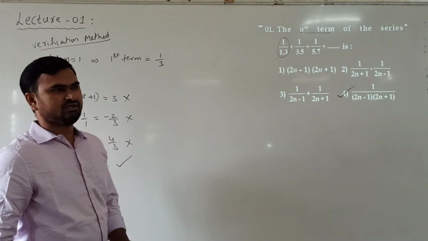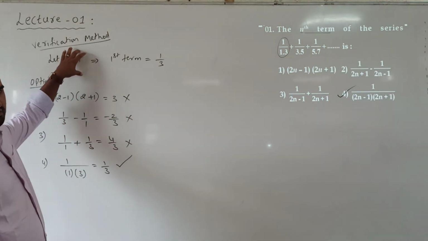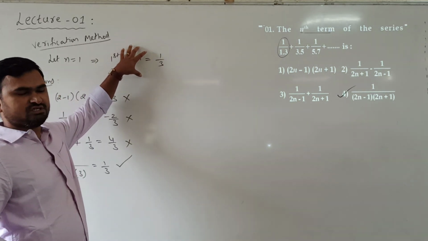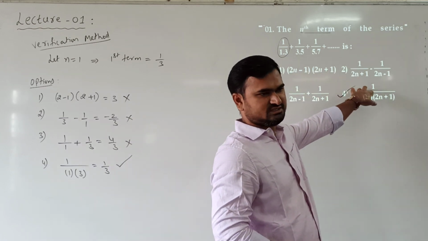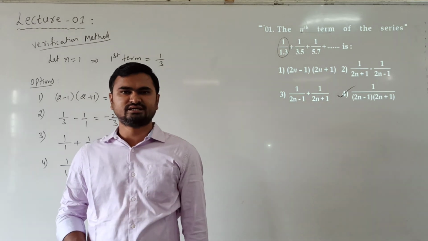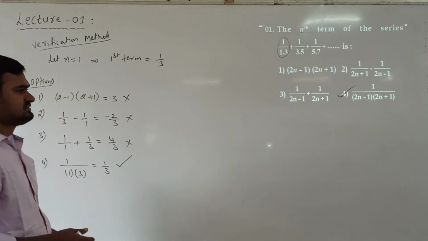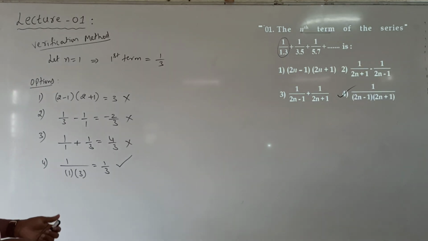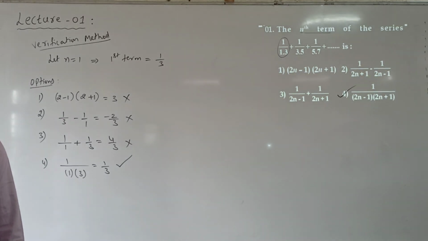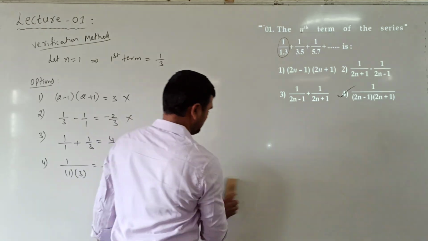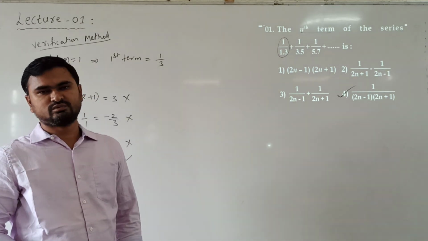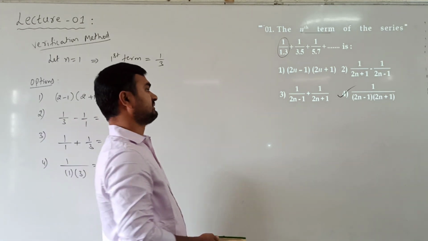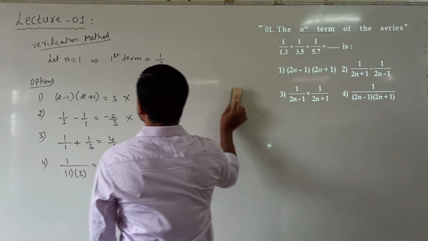So here by verification, taking n equal to 1, we get the nth term, meaning the first term. According to the series, it is 1 by 3. Now that same answer we should get in the options. Here only one option gives that answer as 1 by 3. So the fourth option is the answer. This is a direct method. Now this is the verification method. Now how to solve? We are interested in knowing how to solve. We'll see the method of solving for 2 or 3 problems. The remaining ones we solve by the verification method. This is the second method.